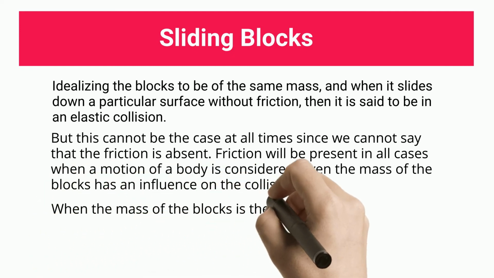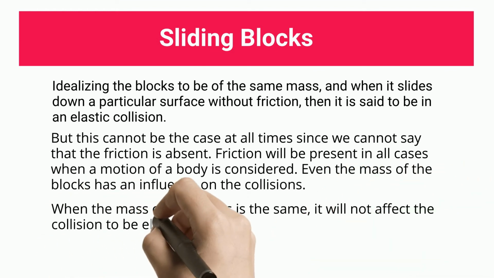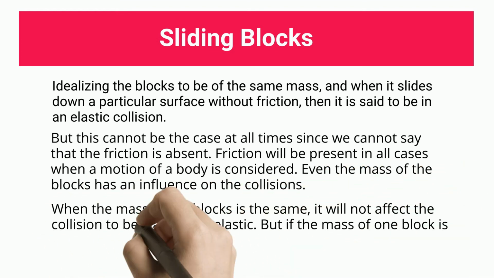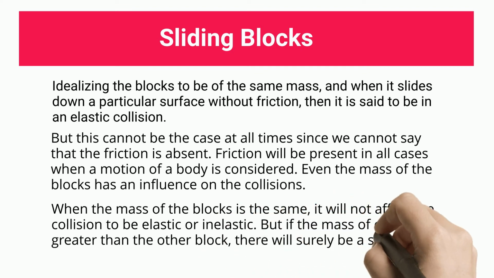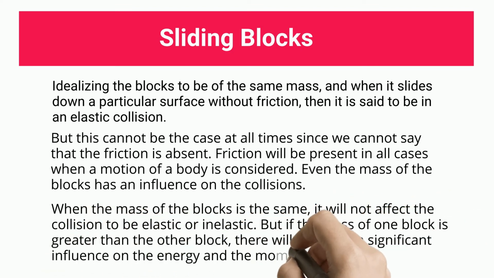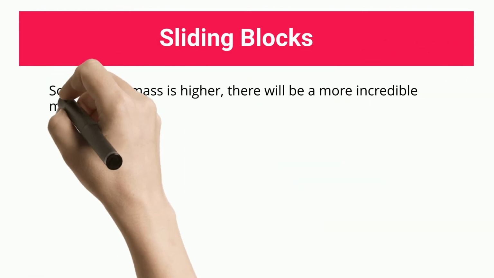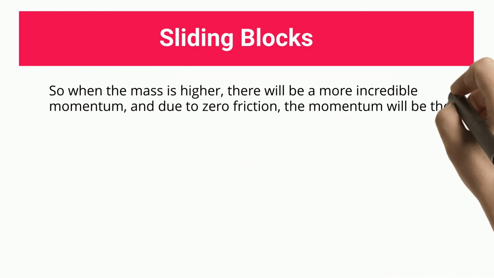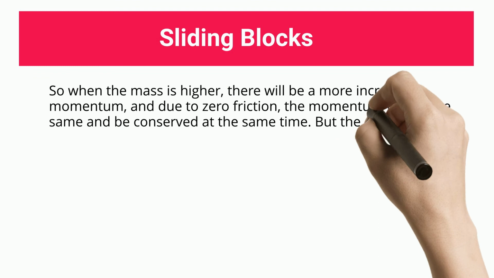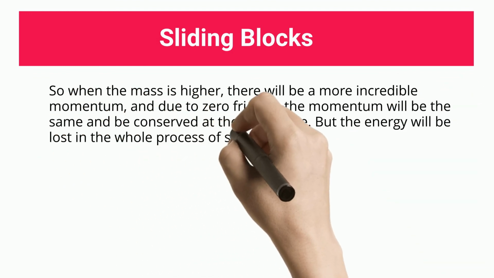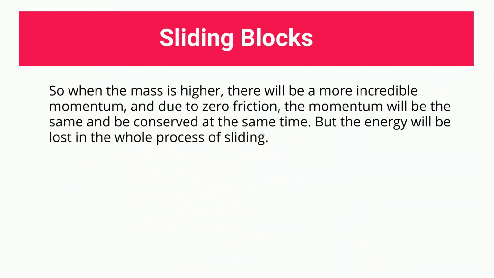When the mass of the blocks is the same, it will not affect the collision to be elastic or inelastic. But if the mass of one block is greater than the other block, there will surely be a significant influence on the energy and the momentum. So when the mass is higher, there will be a greater momentum, and due to zero friction, the momentum will be the same and be conserved at the same time. But the energy will be lost in the whole process of sliding.